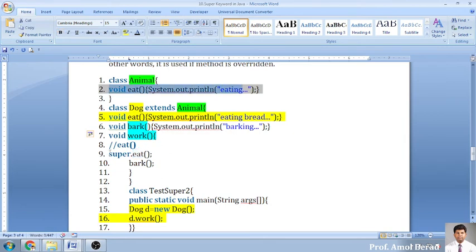So the super keyword is used to refer to the variable also, and the super keyword is used to refer to the upper class functions also. Are you clear with this concept?